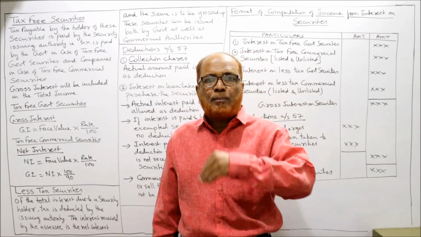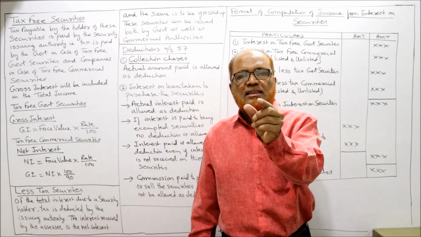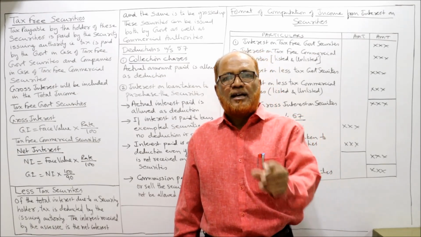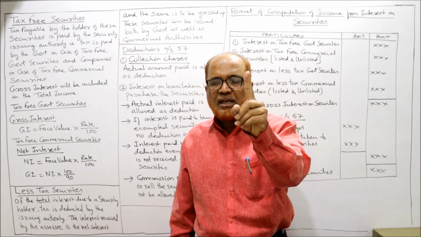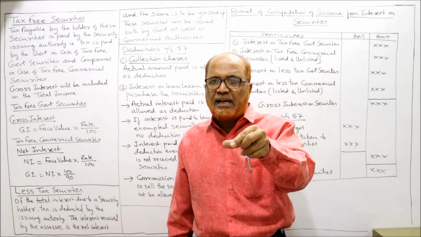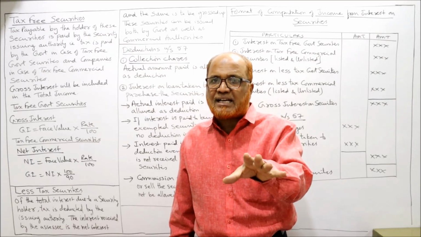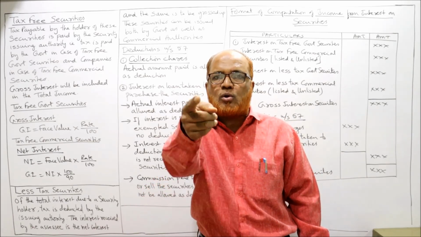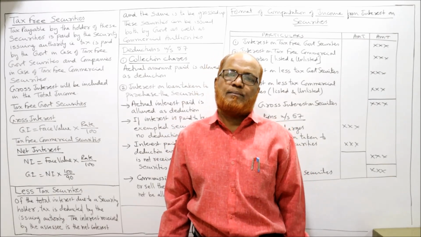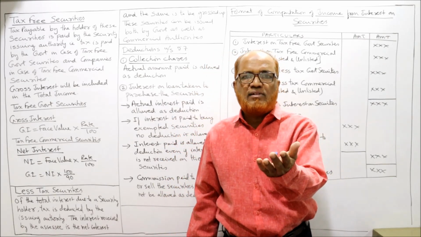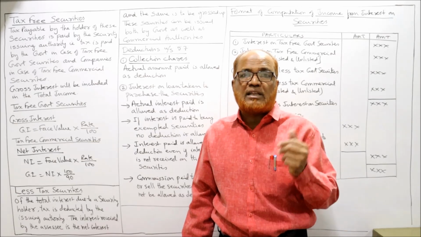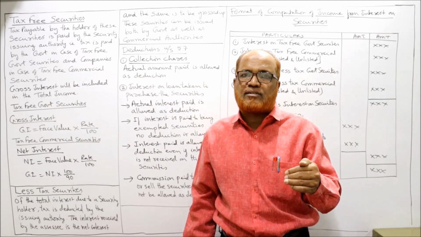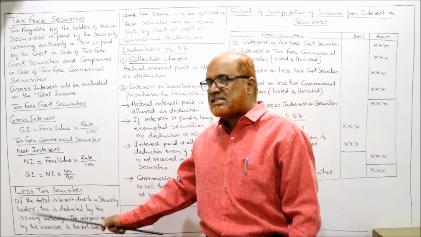But the company will not pay you 10,000. On that 10,000, 10% tax is deducted. So 10,000 into 10%, 1,000. From 10,000 rupees interest, 1,000 rupees tax will be deducted by the company. And the net amount of 9,000 rupees will be paid to the investor, to the SSC. The SSC will receive only 9,000 instead of 10,000. 1,000 rupees the company has deducted as income tax on this interest. These are called less tax.